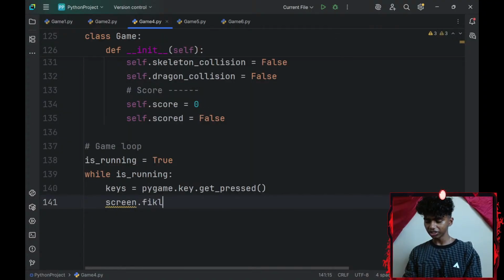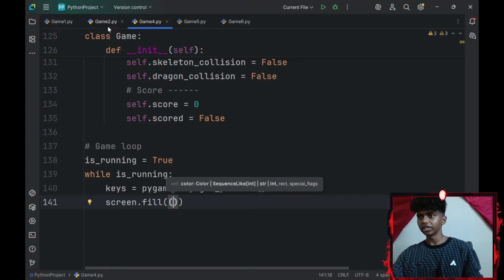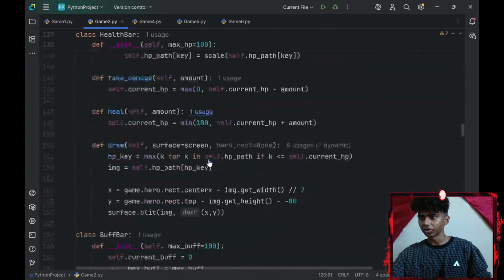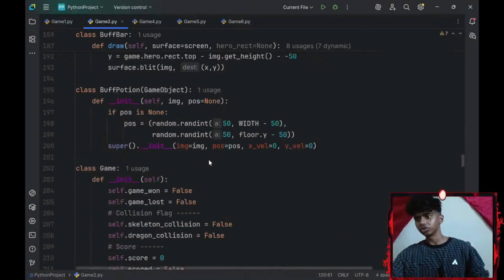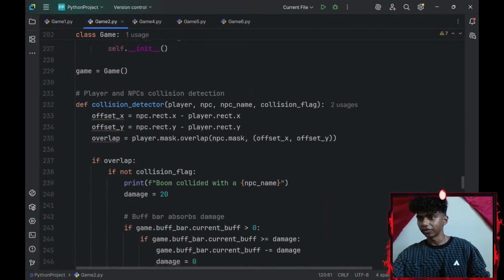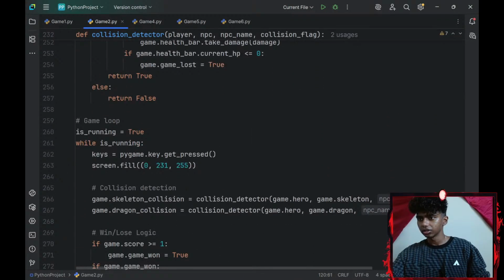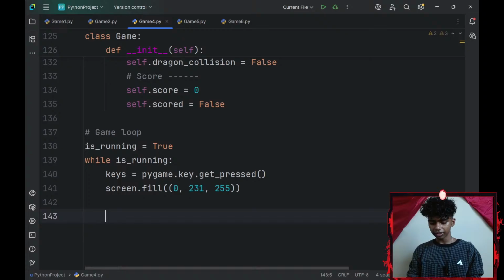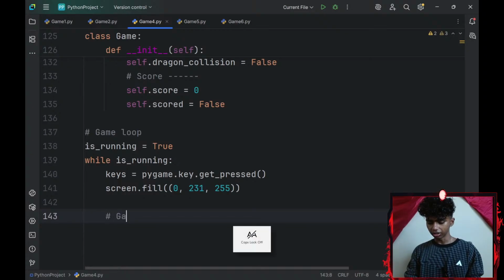And then I will need a screen.fill. So I'll go with screen.fill. Okay, my screen is going to be filled with a tuple, and I forgot the RGB color, so I might just copy that from here real quick. I could go to Google and copy the RGB color, but I feel this is faster. So there we go. Let me copy that, go there, paste it. Okay, perfect. And then let me go ahead and add my game object details.